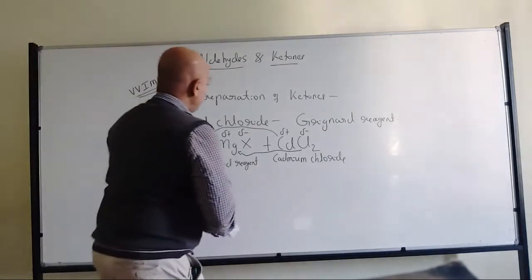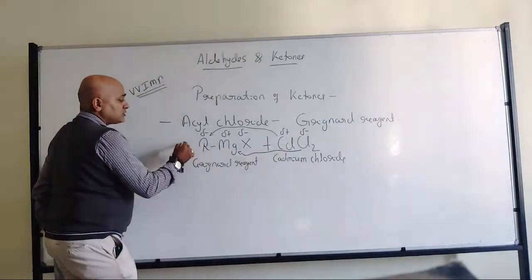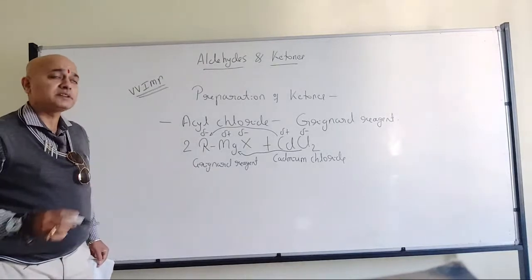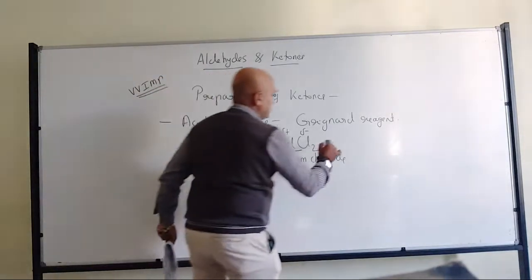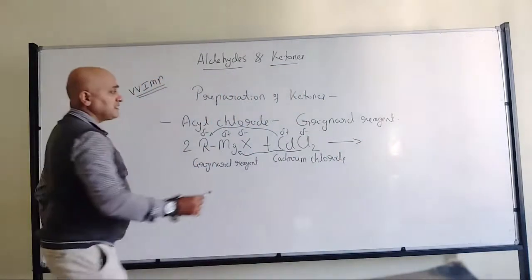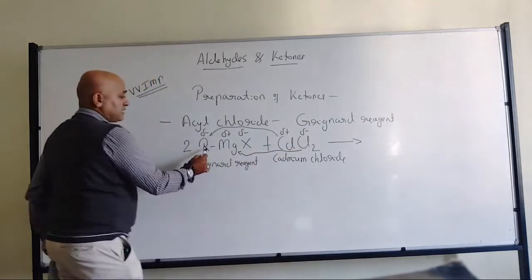Okay? So therefore, to saturate the cadmium, we should take two Grignard reagents. Anyway, balancing is not required, but still, we have to write the formula properly. So I am writing 2 here, because cadmium can have +2.